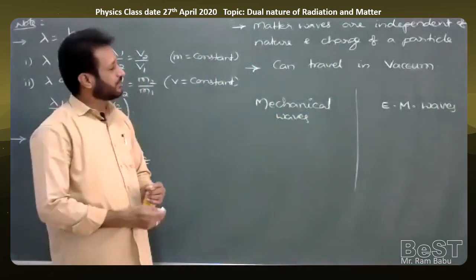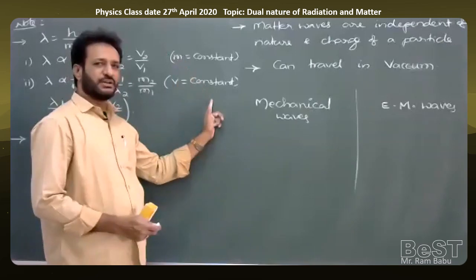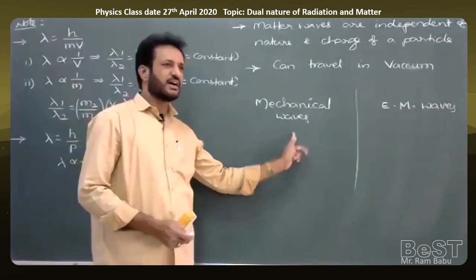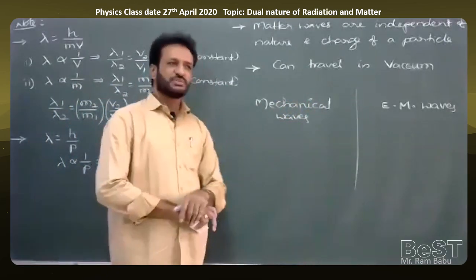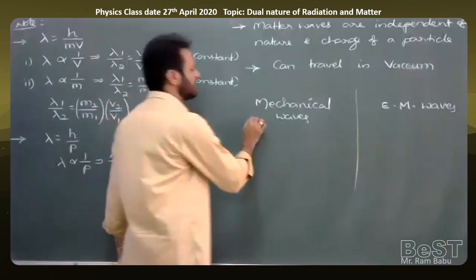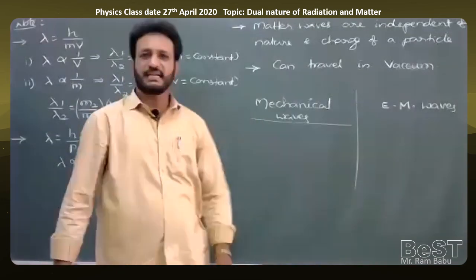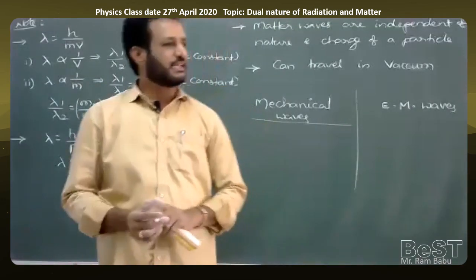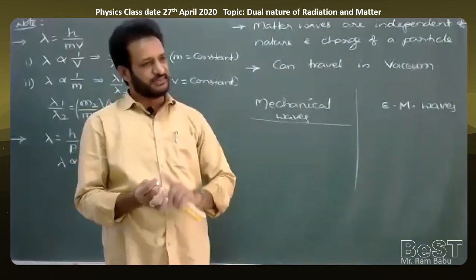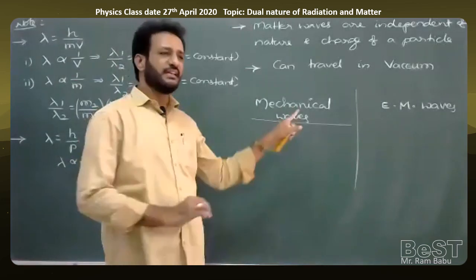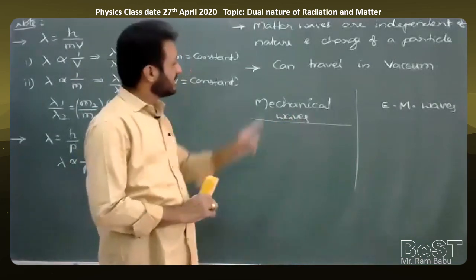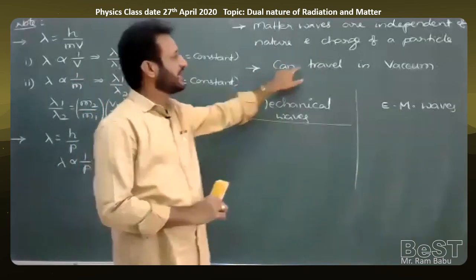But here there may be one doubt: do matter waves belong to mechanical waves or electromagnetic waves? Generally mechanical waves always require a medium. Without a medium, a mechanical wave cannot travel. So mechanical waves can travel in solids, liquids and gases, but not in vacuum. But as we said in the above point, matter waves can travel in a vacuum also.